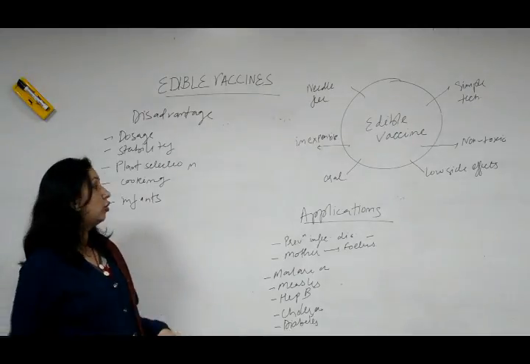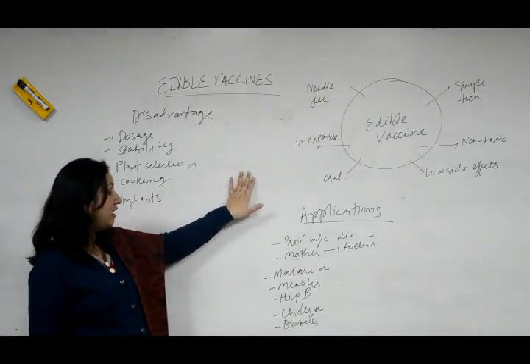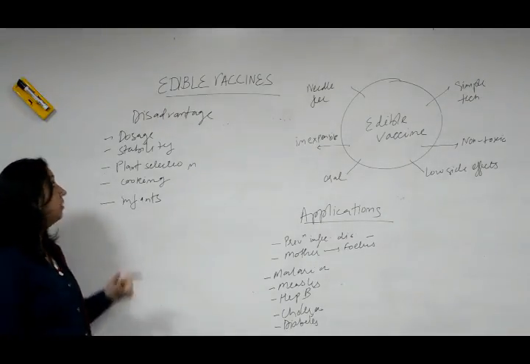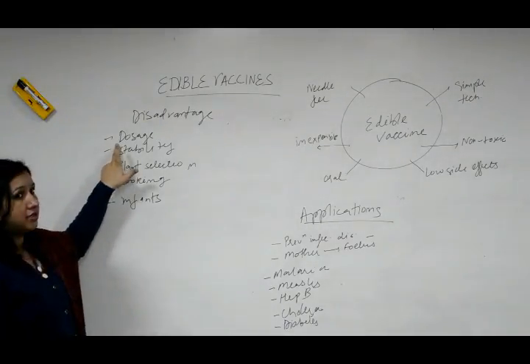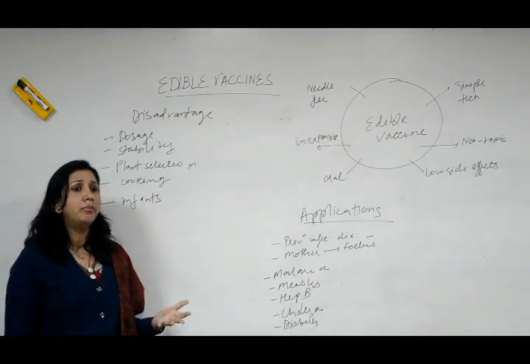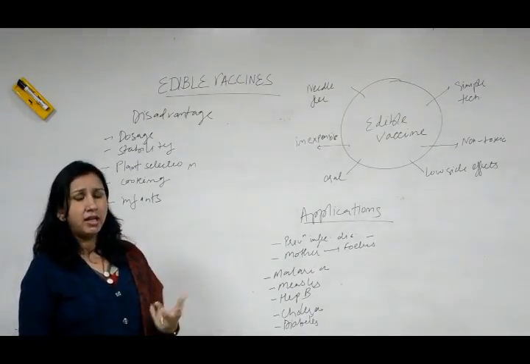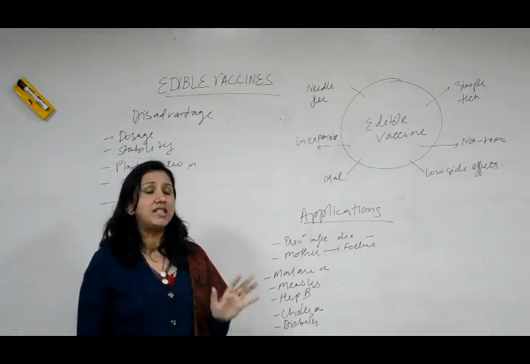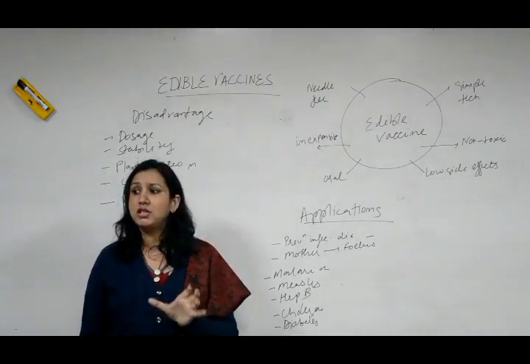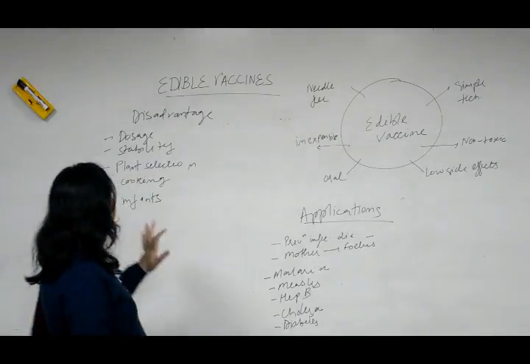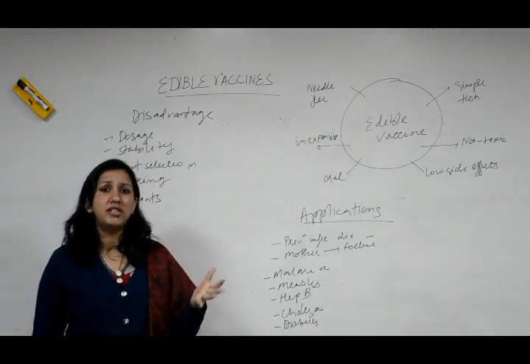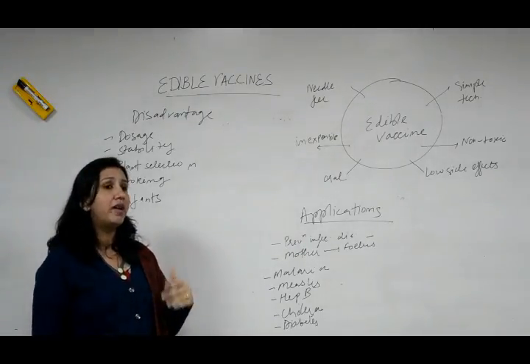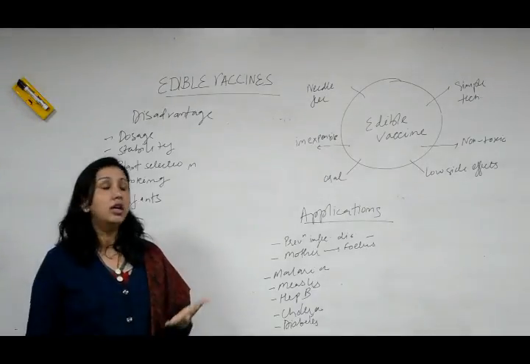Till now, we know that edible vaccines have various types of advantages. But edible vaccines also have some disadvantages, like dosage. Dosage is not fixed. Some people require like 2 bananas or 3 bananas. Some require only one. So there is no fixation about what amount of doses a particular person should be given. Stability, we don't know about how stable these vaccines are. Also, there is a problem of storage. We can't store bananas or potatoes for a longer term.